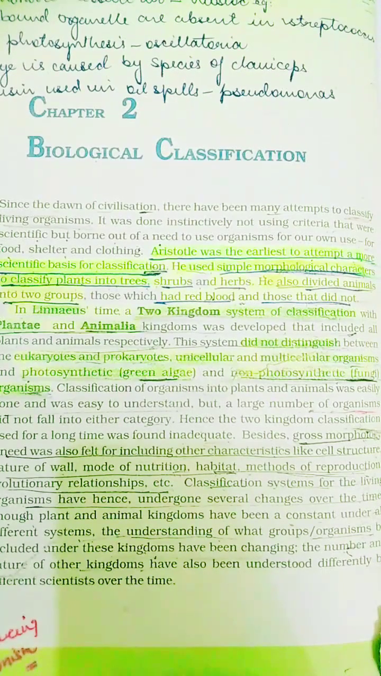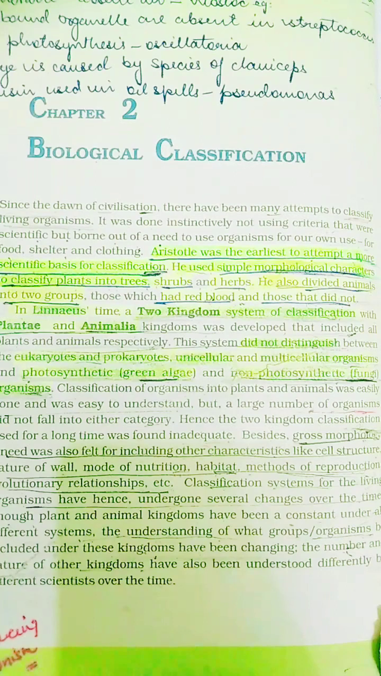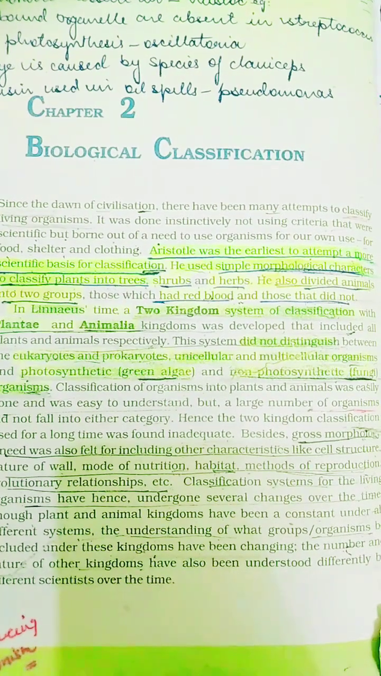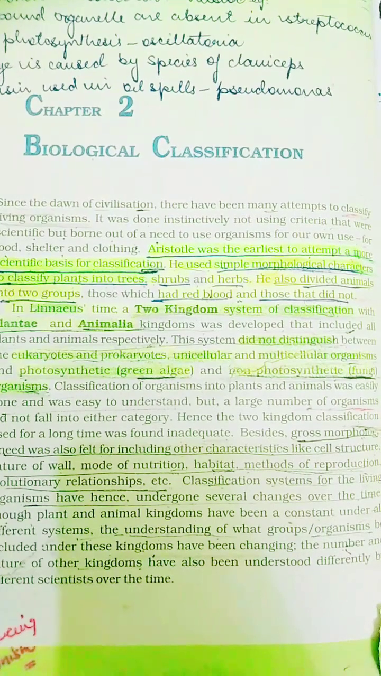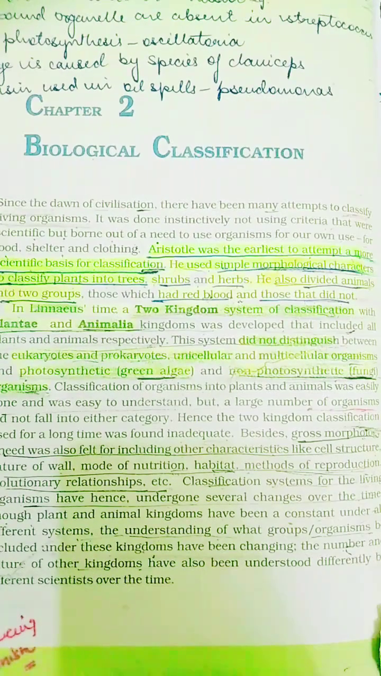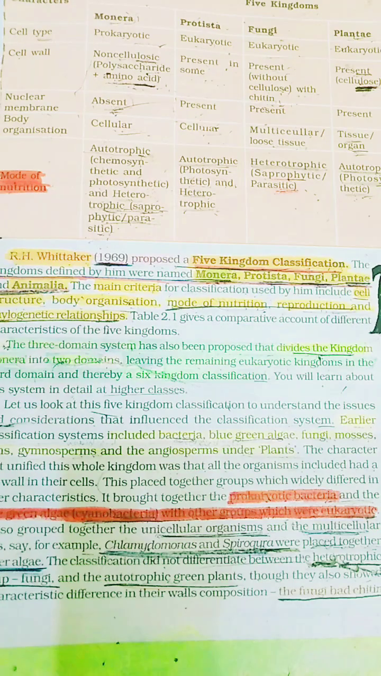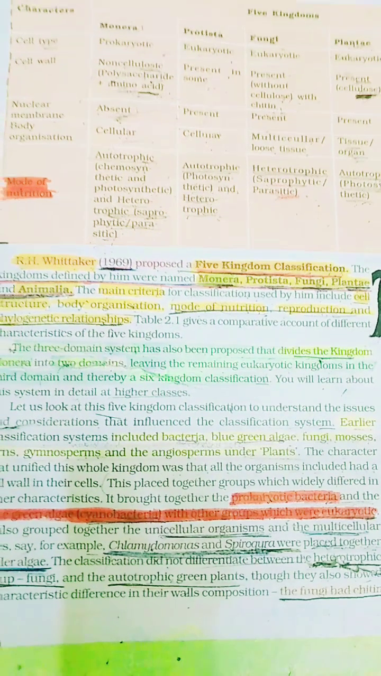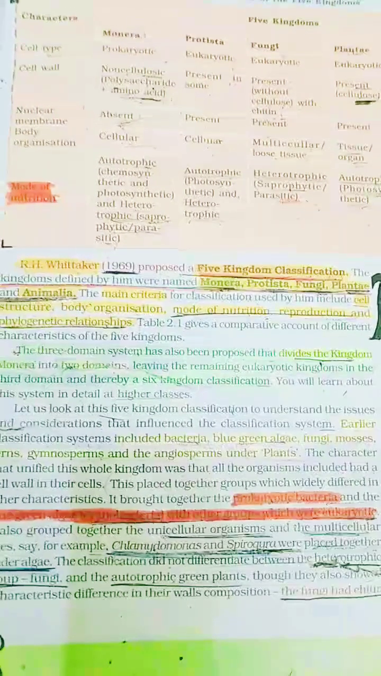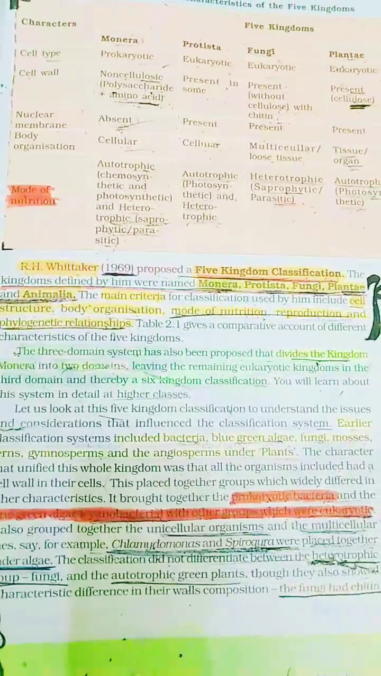Classification systems for the living organisms have hence undergone several changes over time. Though plant and animal kingdoms have been a constant under all different systems, the understanding of what groups of organisms be included under these systems has been changing. The number and the nature of other kingdoms have also been understood differently by different scientists over time.